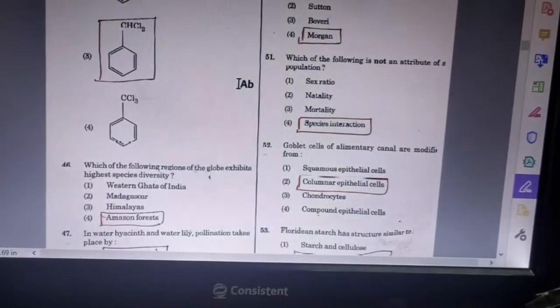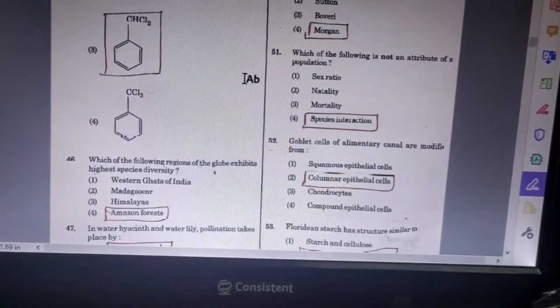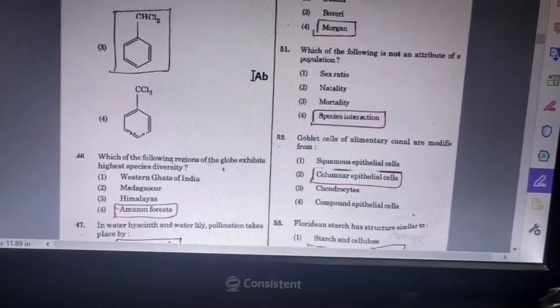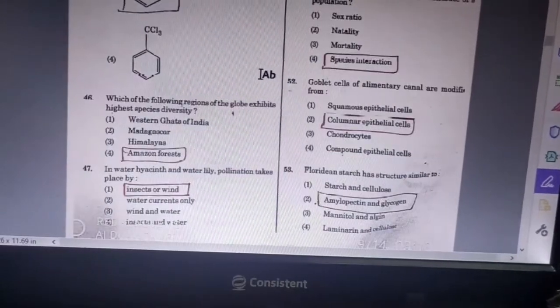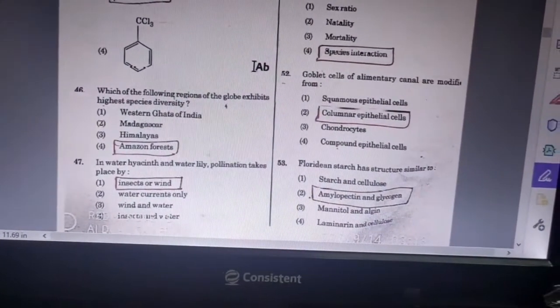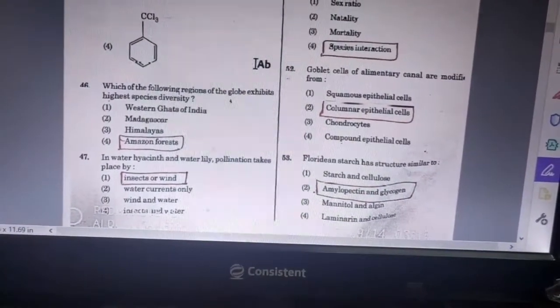Next, goblet cells of alimentary canals are modified from? Answer is columnar epithelial cells. Next question, floridean starch has structure similar to amylopectin and glycogen is the answer.